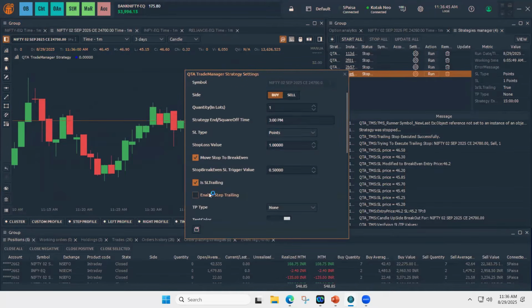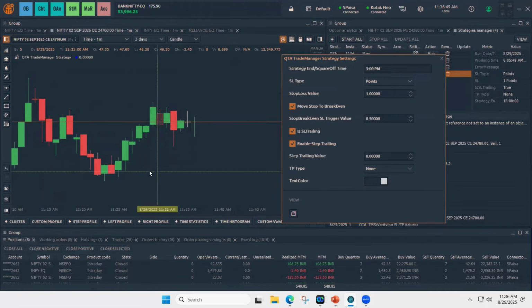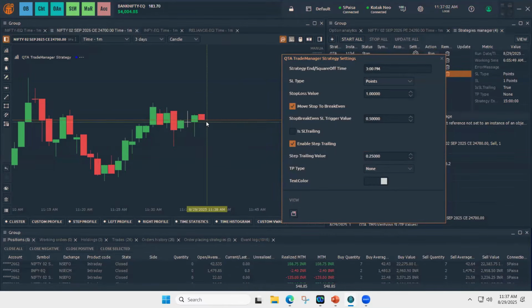Some people use enable step trailing. Suppose I don't want my stop loss to be trailed every tick. Instead, I want to trail the stop loss at a certain price, say at every 0.25 ticks. If the price moves above by 0.25, only then the SL gets trailed.